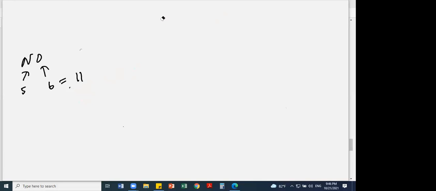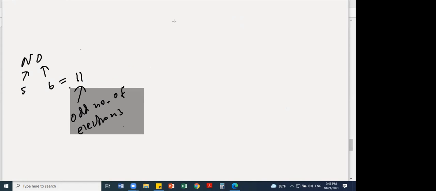So this is a molecule with an odd number of electrons. Therefore, for molecules with an odd number of electrons, Lewis theory has failed.